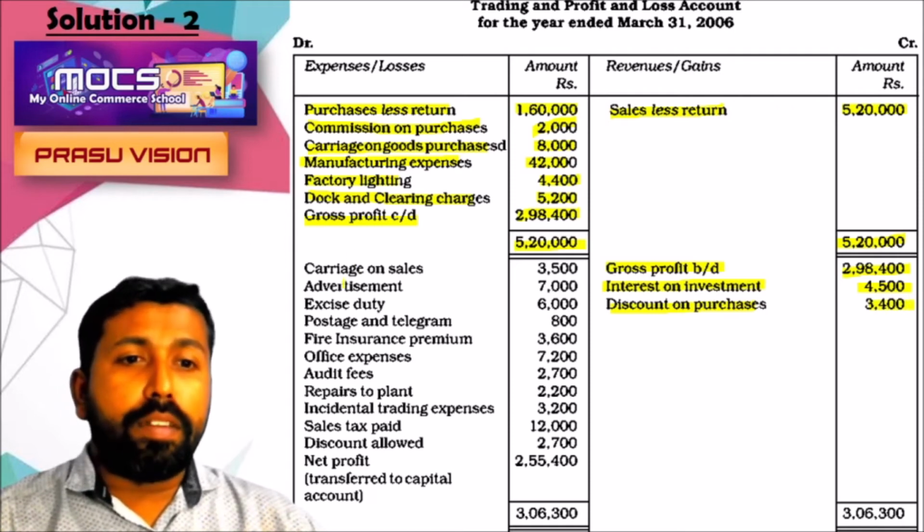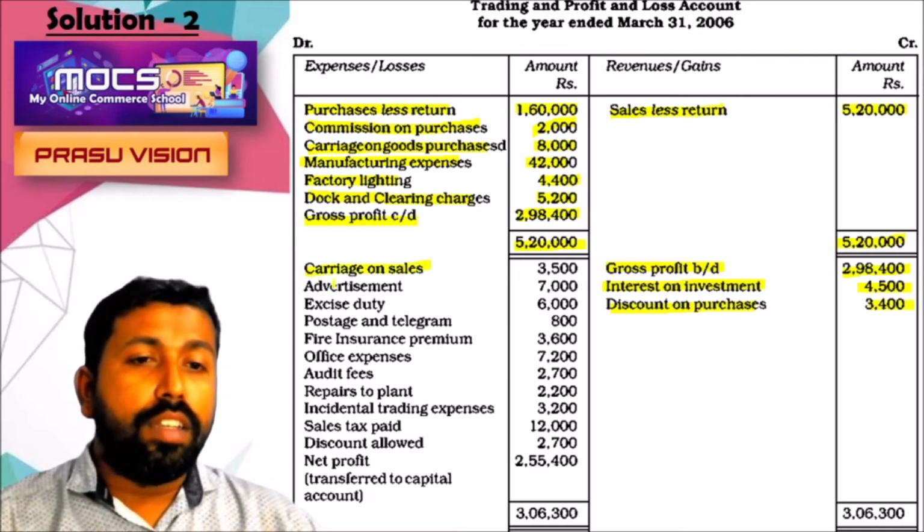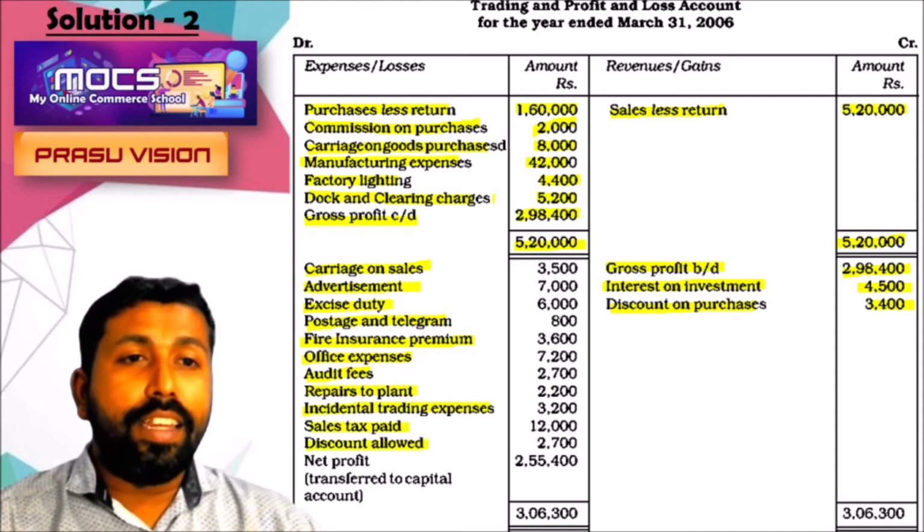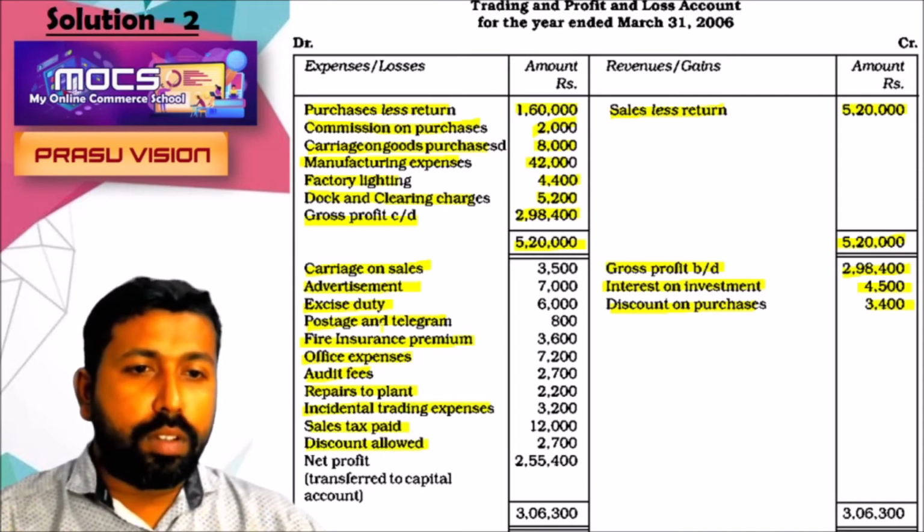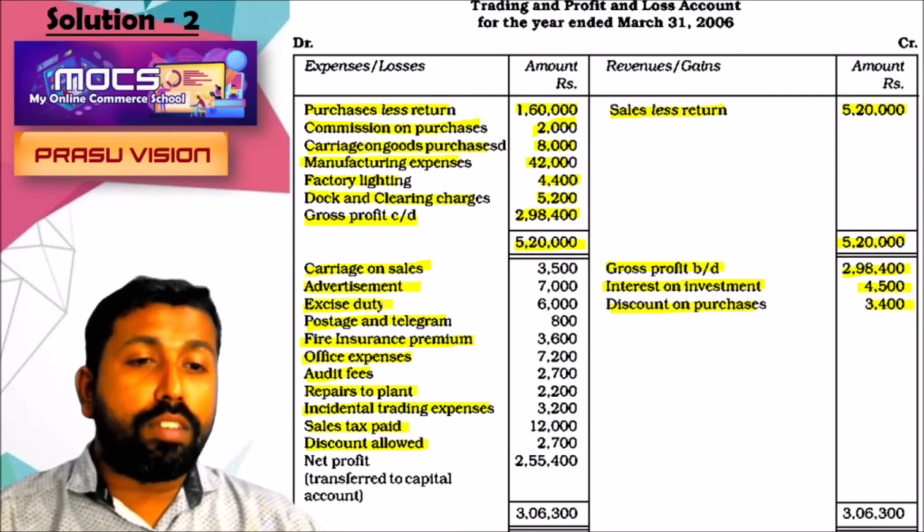And all other expenses like carriage on sales, advertisement, excise duty, postage and telegram, fire insurance premium, office expense, audit fee, repairs to plant, incidental trade expenses, sales tax paid, discount allowed are taken on the debit side of the profit and loss account. Actually, this excise duty is not taken in the trading account.